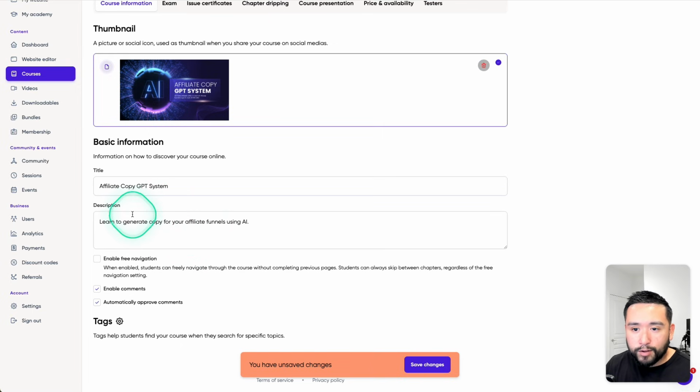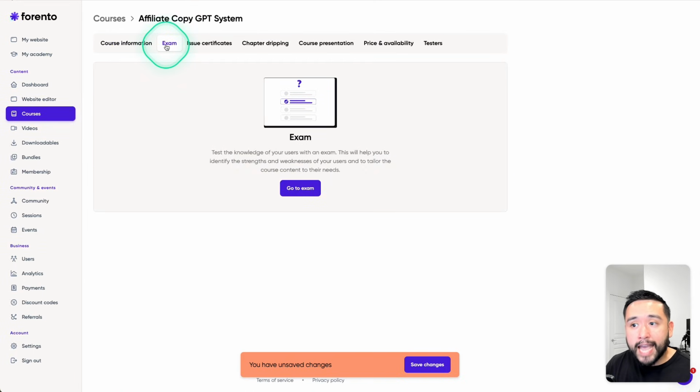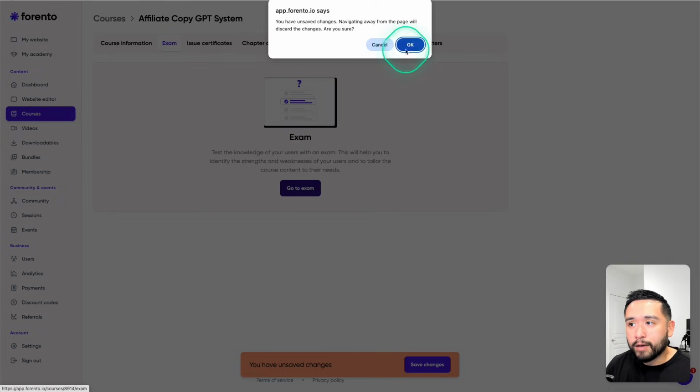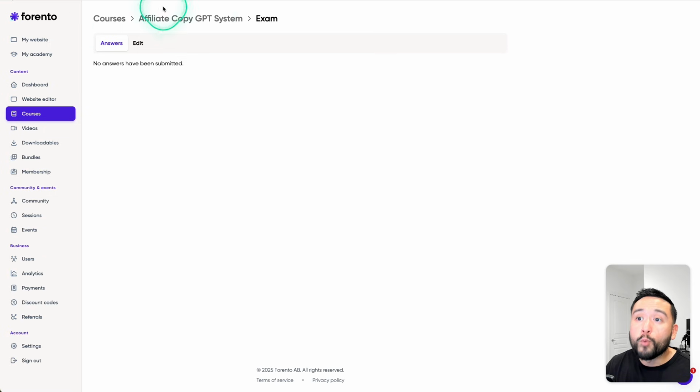So you give it the title, the description. You can enable free navigation if you want, enable comments and auto-approve comments. You can also add tags. And for the exam part, you can test the knowledge of your users with an exam. So I'm going to click on OK. So it'll go back here.